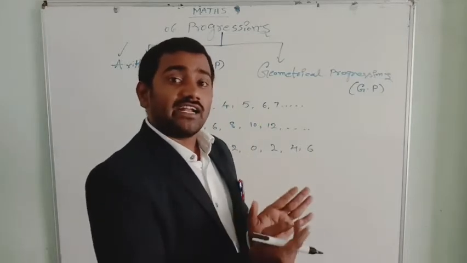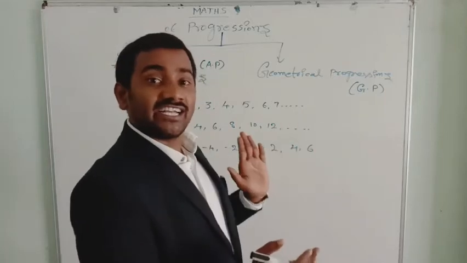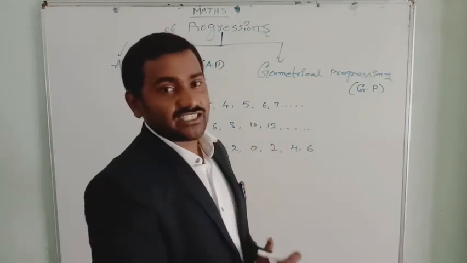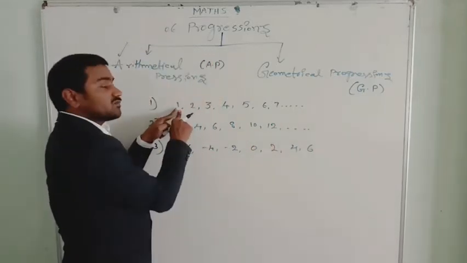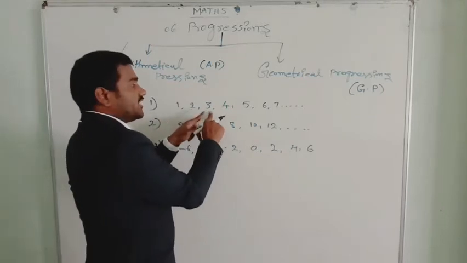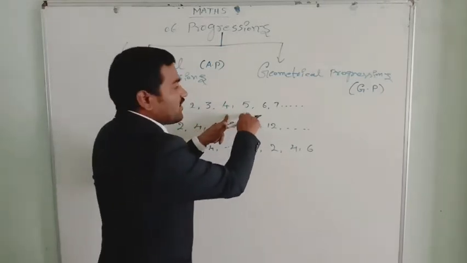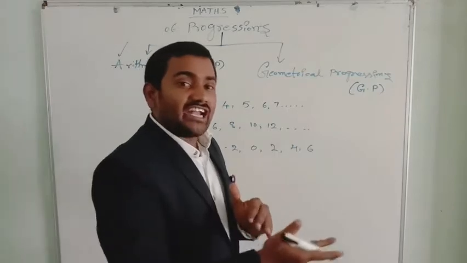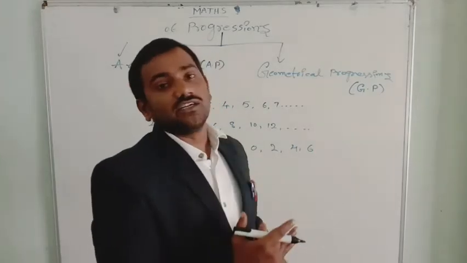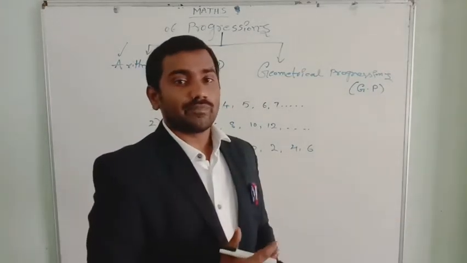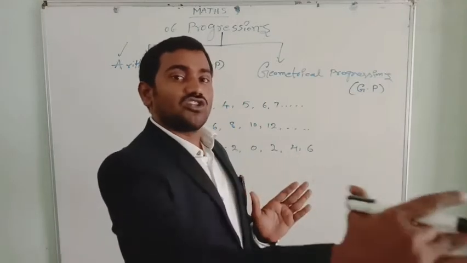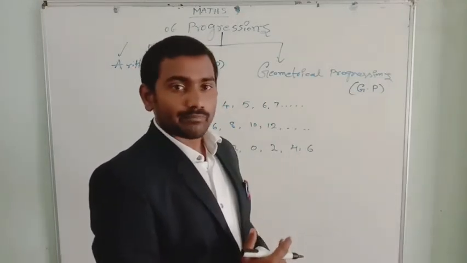Here we added 1 to the preceding number to get the next number. See, 1 plus 1, 2; 2 plus 1, 3; 3 plus 1, 4; 4 plus 1, 5. In this way, we added plus 1 to the preceding term to get the next number, each and every number.